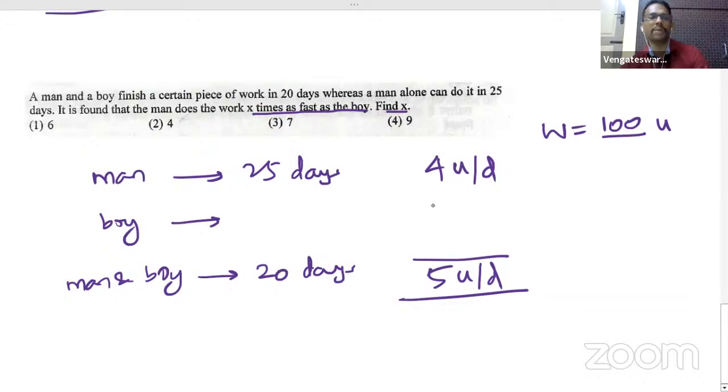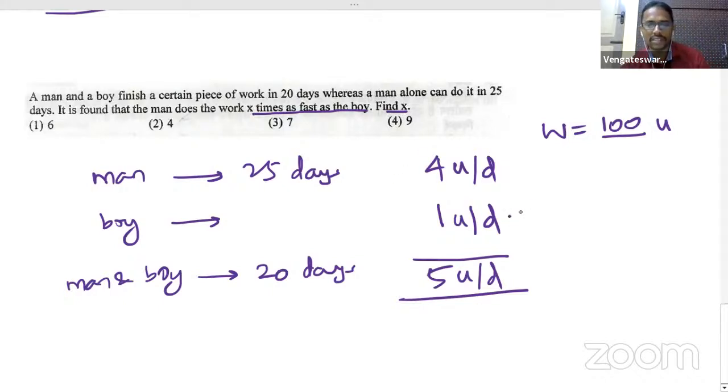So tell me, how many units is the boy doing in one day? Man alone 4, man with boy 5. That means the boy's share is 1 unit per day. I think this is enough for you to answer the question.